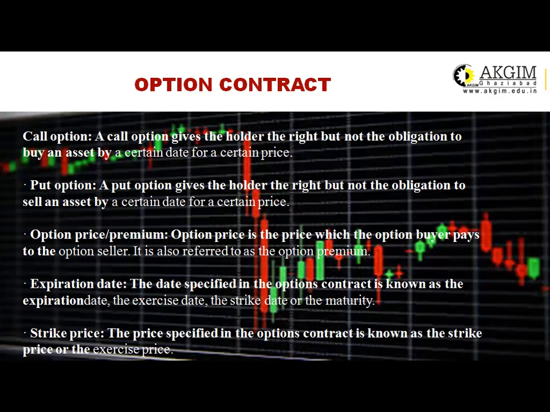Expiration date. The date which is specified in the option contract is known as the expiration date, the exercise date, or it can be known as the strike date or the maturity. Then the strike price. The price specified in the option contract is known as the strike price or the exercise price.